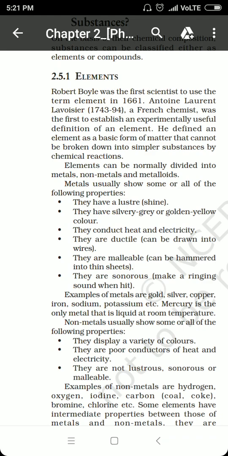Metals are the ones that usually have a luster. They conduct heat and electricity. They are malleable, they are ductile, and they are sonorous. Whereas non-metals do not possess these properties. They usually are poor conductors of heat and electricity. They are not malleable, non-ductile, non-sonorous, and they display a variety of colors. Other than this, most of the metals in our periodic table are solids at room temperature, except mercury, which is liquid.